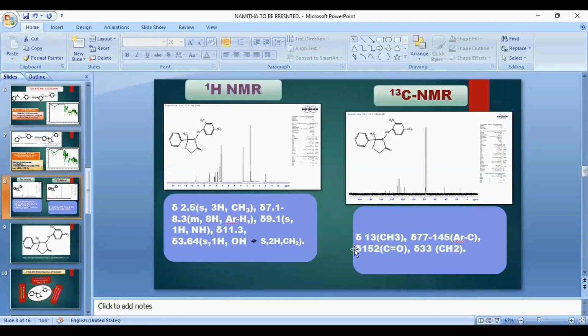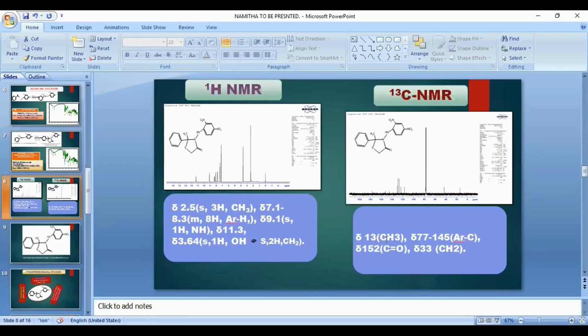This is the proton and C13 NMR spectrum of the synthesized compound. Here, a 3-proton singlet observed at δ 2.5 indicates the presence of CH3 group in the molecule. A multiplet in between δ 7.1 to 8.3 is attributed to 8 aromatic protons in the aromatic ring. Again, a singlet at δ 9.1 indicates the presence of NH proton. δ 11.3 and δ 3.64 for OH protons, CH2 proton.